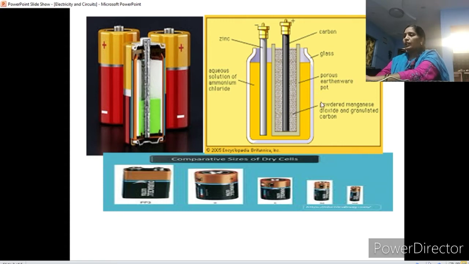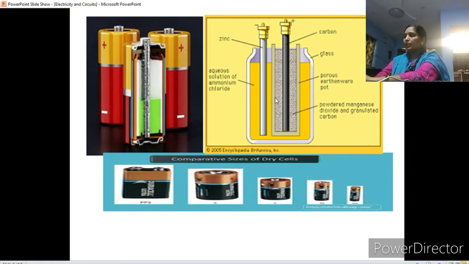Around the magnesium dioxide, a paste, aqueous ammonium chloride. The yellow color which you are able to see around the magnesium dioxide is known as ammonium chloride.